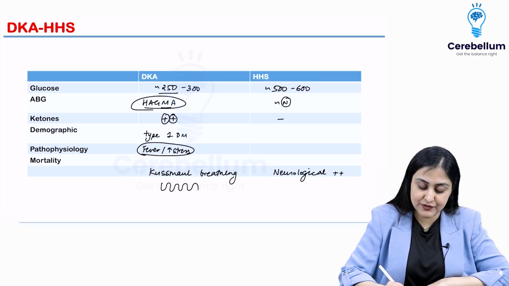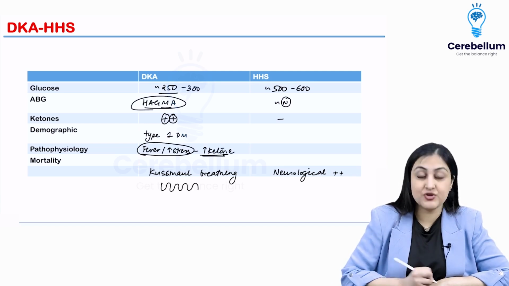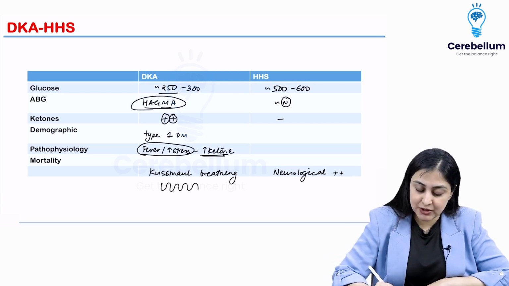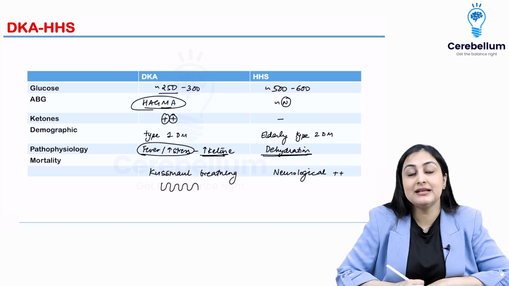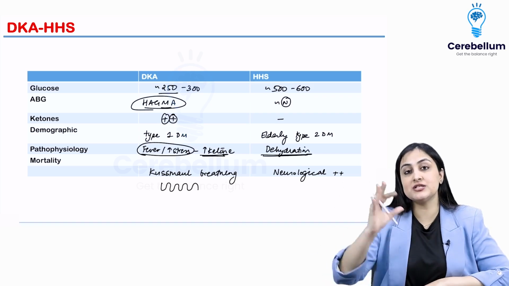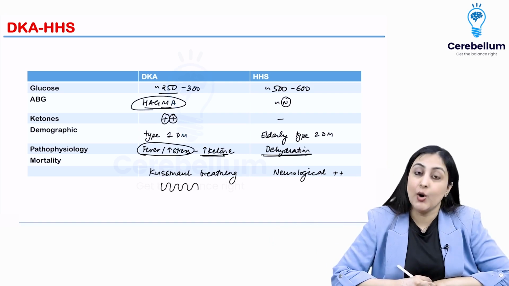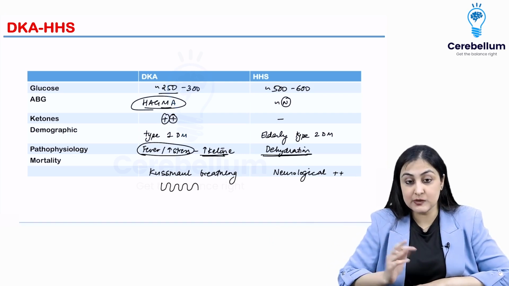So that is the pathophysiology here, that there is more ketone body synthesis, whereas here you are going to have elderly patients with type 2 diabetes mellitus who are frequently dehydrated. There's nobody to take care of them and they frequently miss their fluids. They are mainly dehydrated, which results in the increased osmolarity. That is the main difference in both of them.